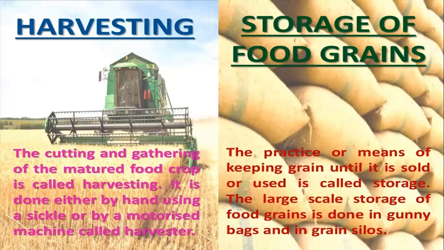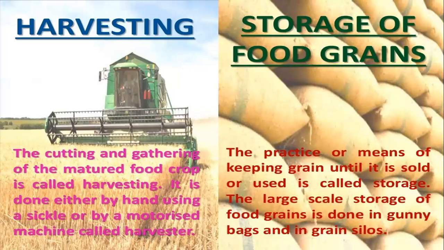After harvesting, now it is the turn that food grain should be stored until it is sold. So children, large granaries are there, or they are stored in gunny bags, or silos are there. Silos are cylindrical metallic tanks in which food grains are stored.